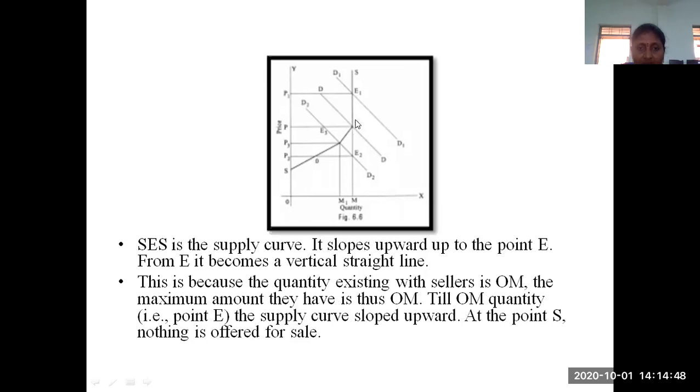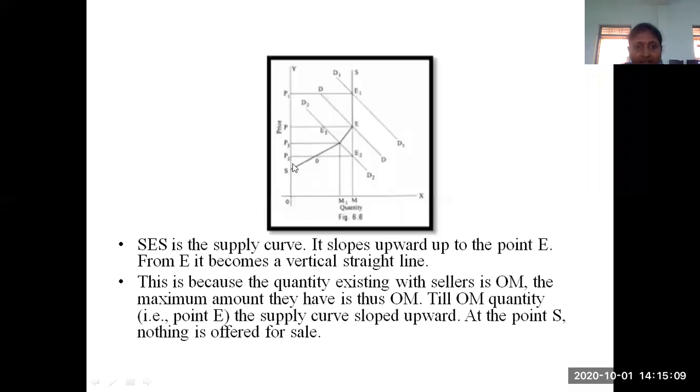From E onwards it is vertically straight, so it is parallel to your y-axis. It is vertically upward. Up to that particular point it increases, and from point E onwards it is parallel to your y-axis. This is the thing. Why has this happened? I am going to explain here.